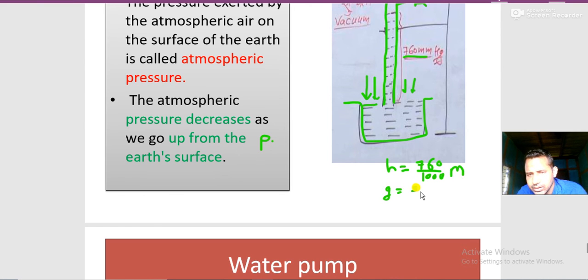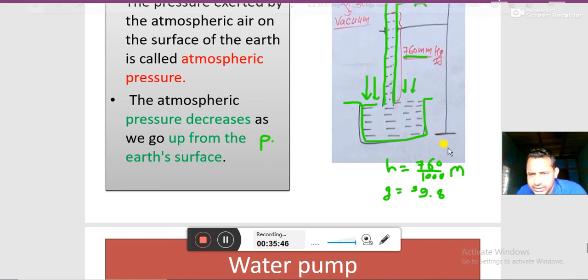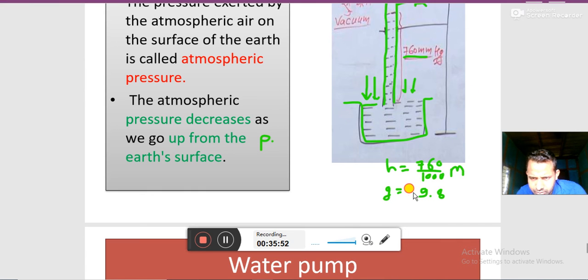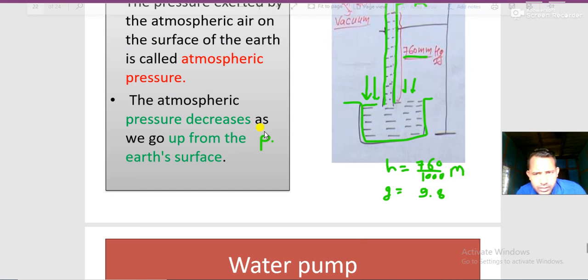Now next, what is left? Density. SDG, okay, what is left? Density of mercury.